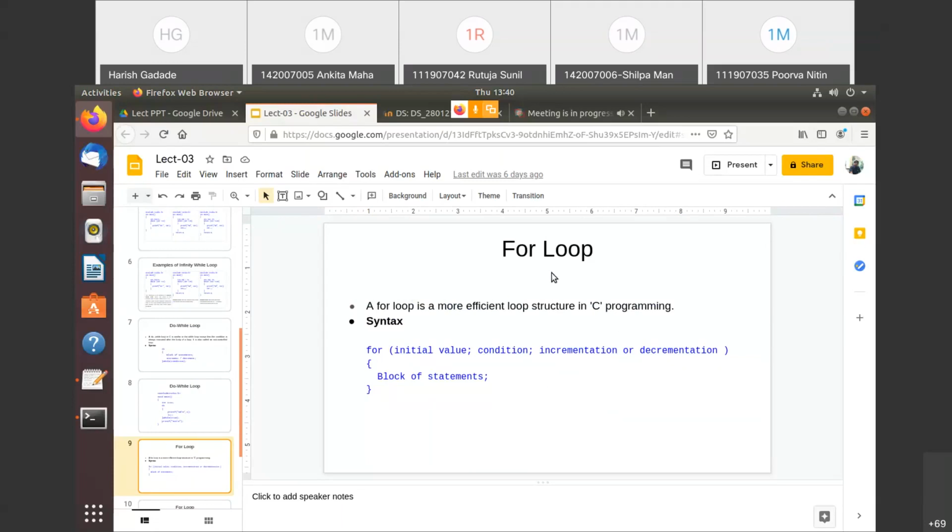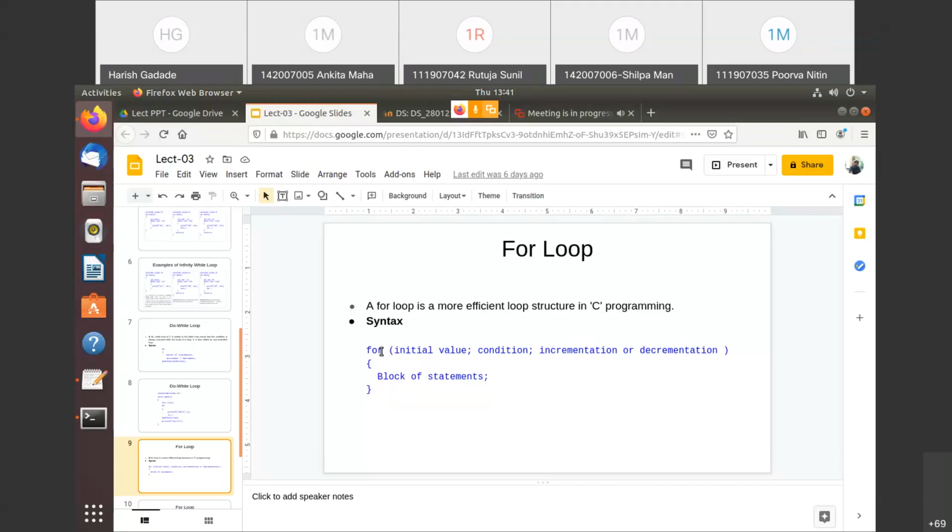The working of the for loop is very similar to the while loop, because in the while loop we have seen the first statement was the initialization, second was the condition, then the body of the loop, and the last statement would be the increment. This was the flow we have seen in the while loop. The same flow is here also in the for loop. Only all these statements are written in one line.